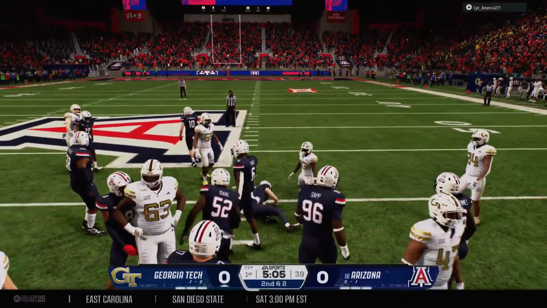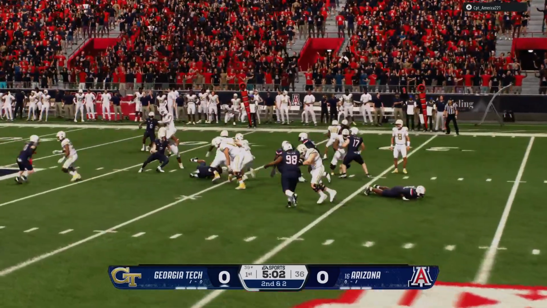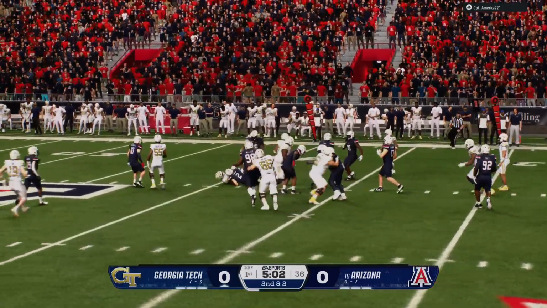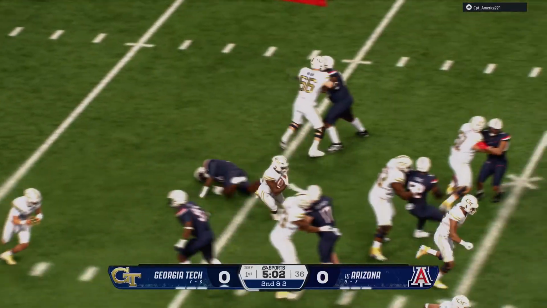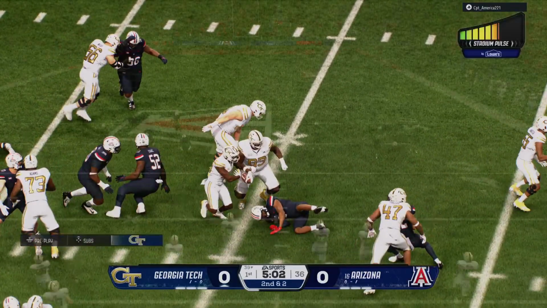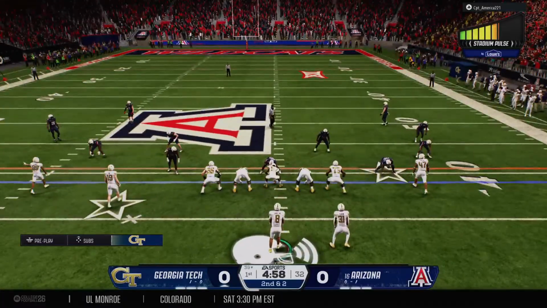Good pickup on the ground, and they'll mark him down at the 39. Coach is always hard about staying ahead of the chains. And when you can run with that type of efficiency on 1st down, man, you are doing just that. The Yellow Jackets can play this 2nd down a lot of ways with just a few yards to go.